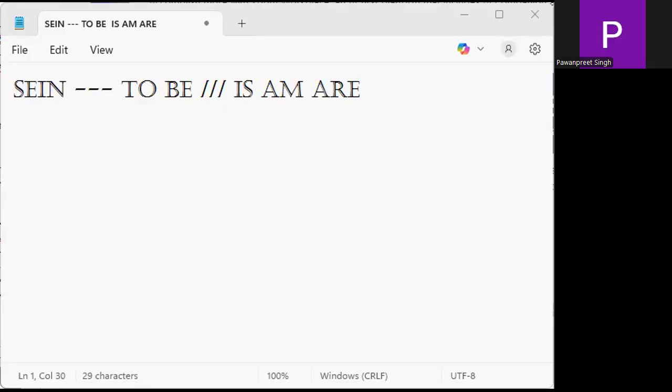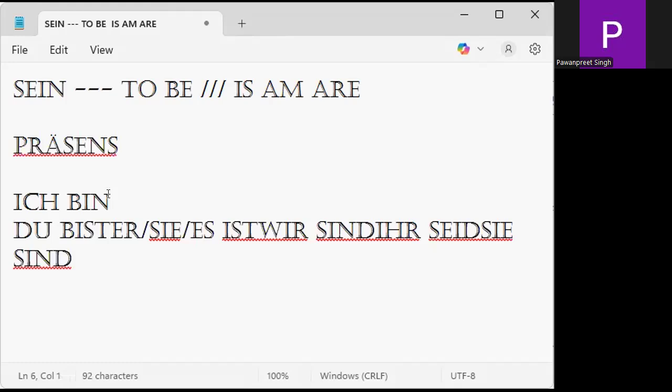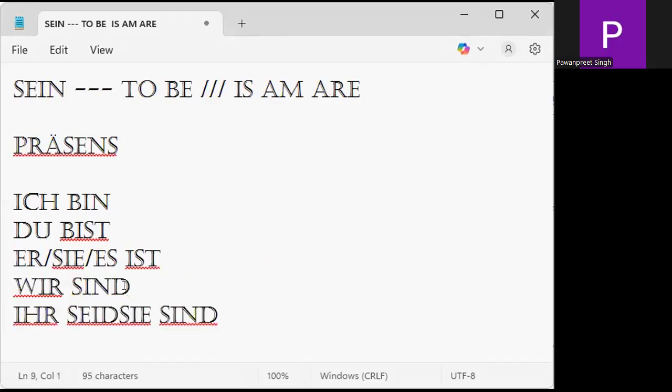In German, my friends, we need to break the verb. Ich bin, I am. Du bist, you are. Er, sie, es ist, he, she, it is. Wir sind, we are. Ihr seid, you all are. And sie sind, they are. Is it clear to you, my friends? Clear? So now repeat after me.